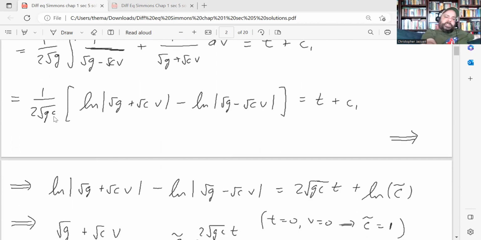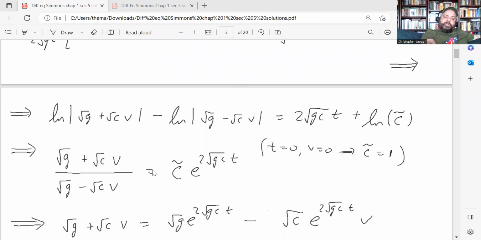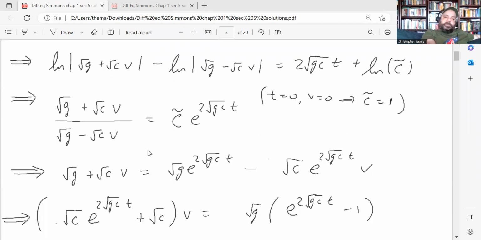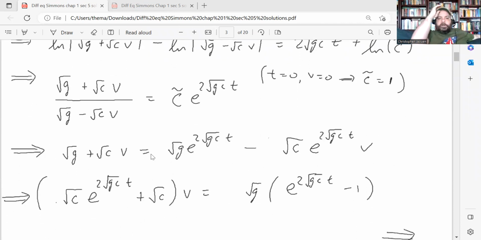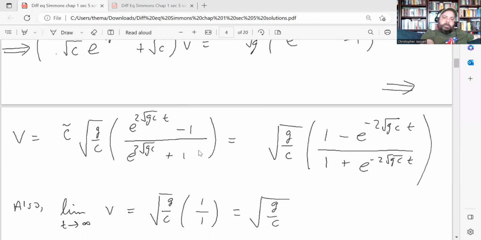I'm calling it c1 just to distinguish it from the parameter c over here. All right, and then just solving for v, going through the algebra here, and plugging in your initial values to figure out what the constant c squiggle is over here. When you solve for v and plug in the values to get the value of c squiggle, then you get this function here.